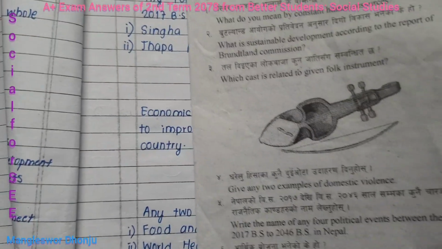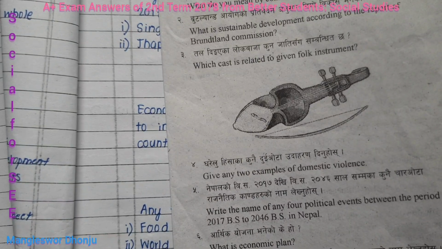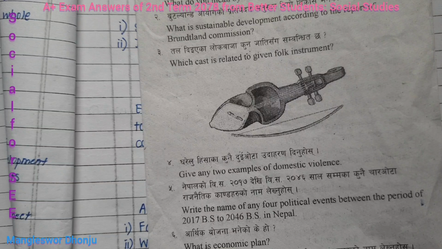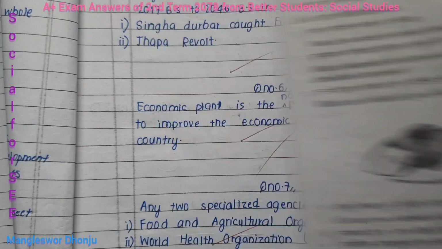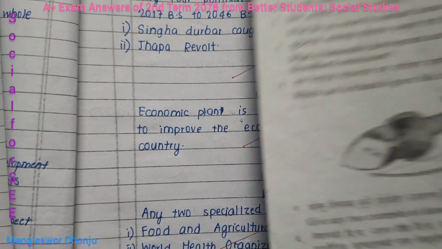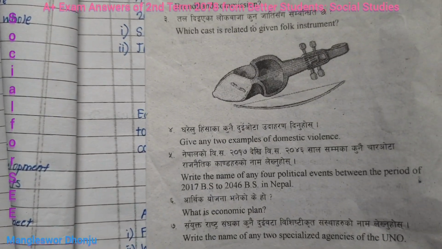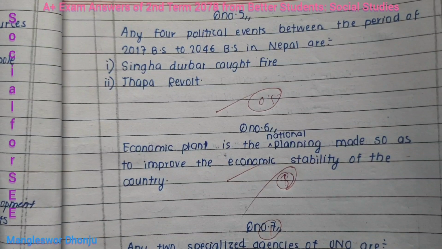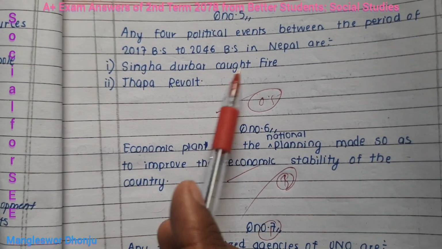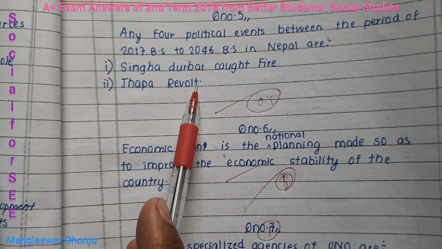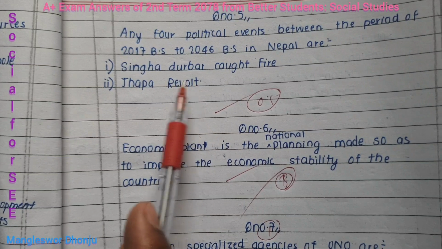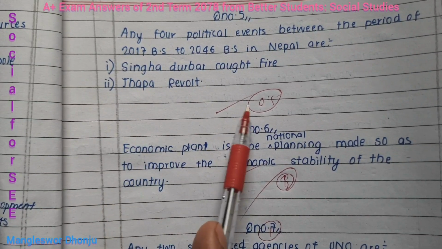Question number 5 is write the name of any 4 political events between the period of 2017 to 2046 PS. 4 events. Here we can find 4 events. But this student has written only Singhadarbar caught fire, Jhapa revolt. We need to have 4 events, but this student has written only 2. That's why I gave 0.5 marks.